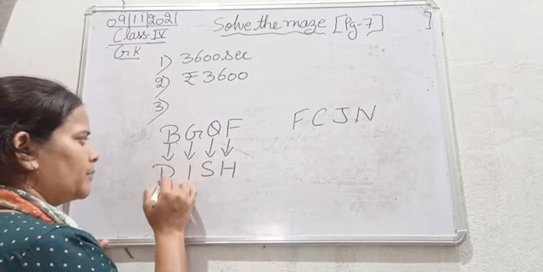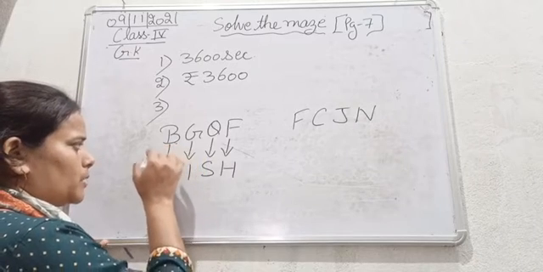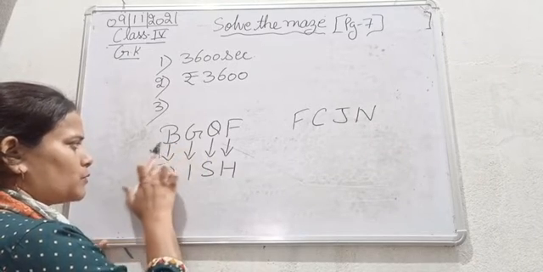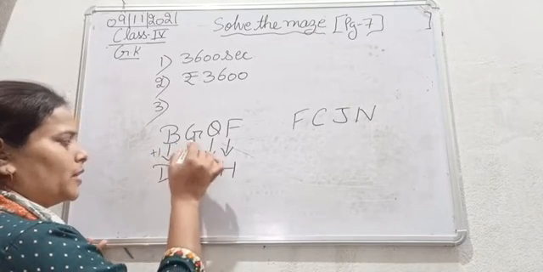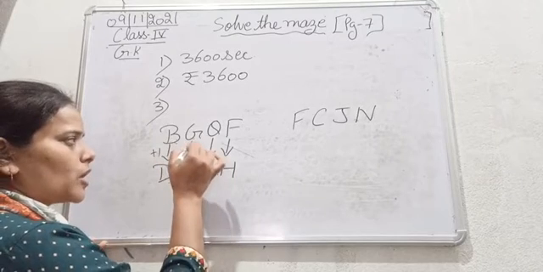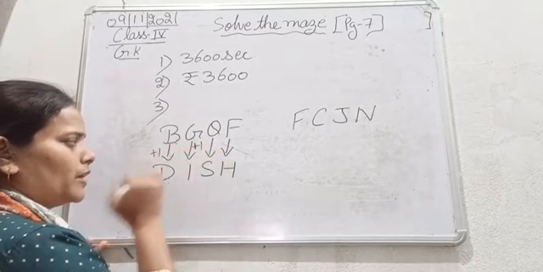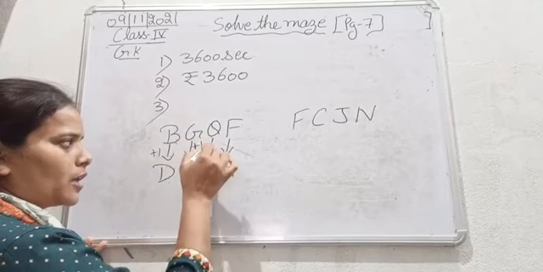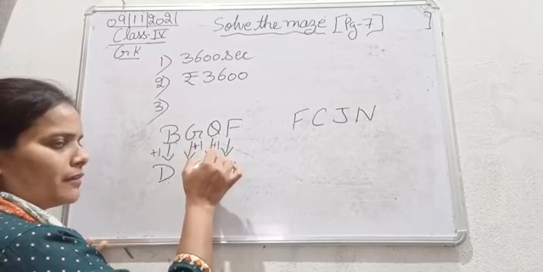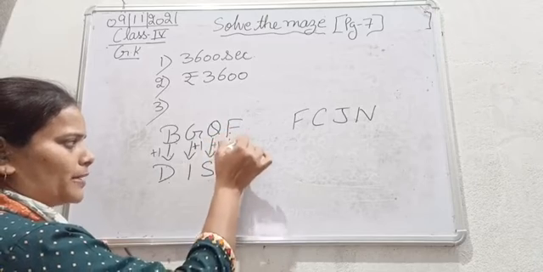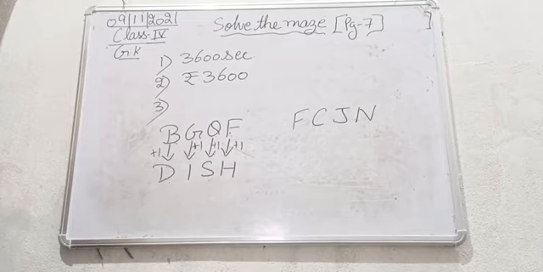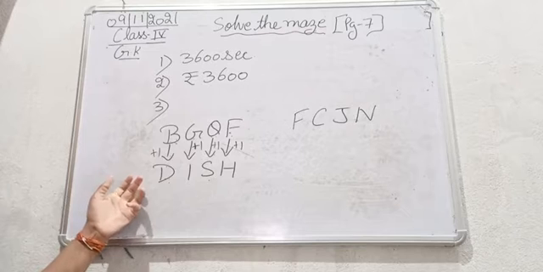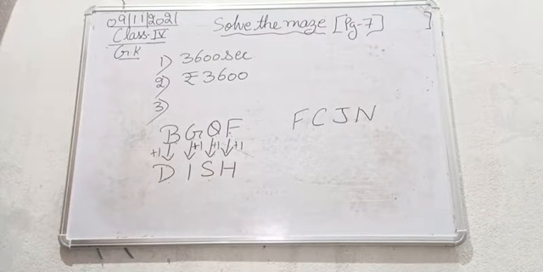So B and D. B changes to D. So B plus 1. B plus 1 मतलब plus 1 alphabet, और plus B, C and D मतलब plus 1 alphabet. G plus G H I. So H plus 1 alphabet I. Q R S again plus 1 alphabet. Q के बाद 1 alphabet छोड़ के S. F again plus 1, F G and H. So in this whole decoding we have to add one more alphabet, or you can say skip one alphabet. एक alphabet को skip करके next alphabet लिखा है.